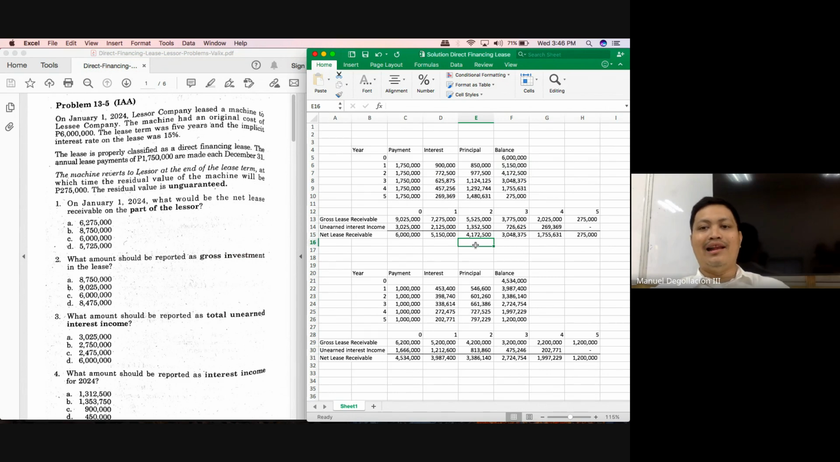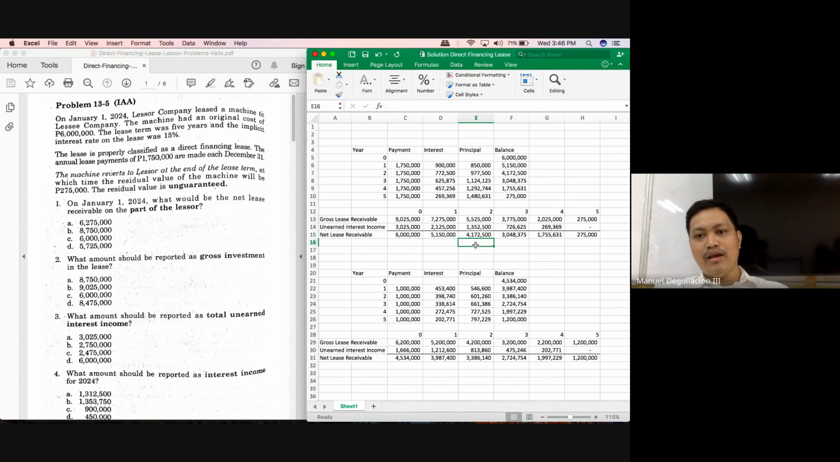So very quickly, using the amortization schedule, class, from the previous balance of 5,150,000, we multiplied it by 15% to get the interest income for year 2. And considering that we have received a payment of 1,750,000, and we know that 772,500 is payment for interest, the residual will be payment for the principal. And the residual amount is 977,500 to be deducted from your 5,150,000 to give you a balance of 4,172,500.